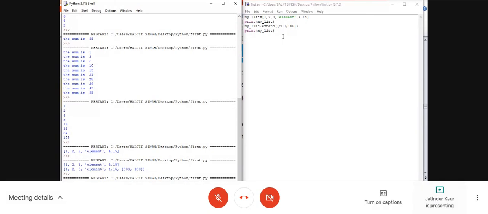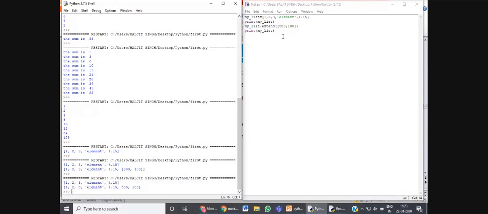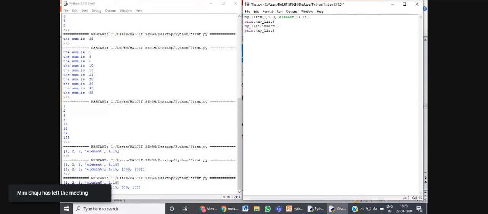Now, if you want to insert a new value into the list, you can use the insert function, and while using the insert function, we have to specify the location of the element where you want to insert. Here, the index we were talking about earlier, that index of the list elements starts from 0 to n-1.